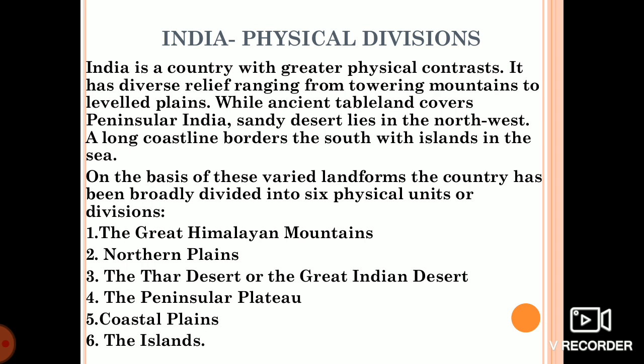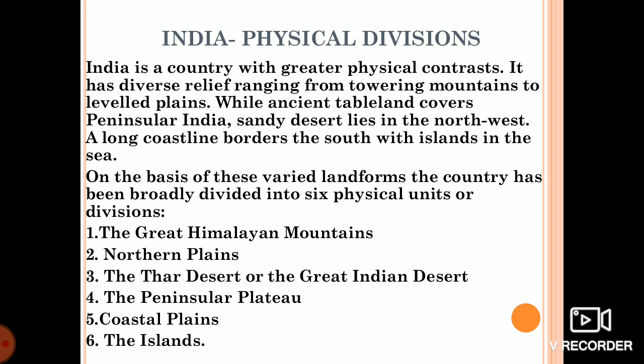As you know, India is a country with great physical contrasts. India has a diverse relief range, meaning we have towering mountains and level plains. We have tableland, that is Peninsular India, the sandy desert in the northwest part of India, a long coastline bordering the south, and islands. So these are the diverse physical features.